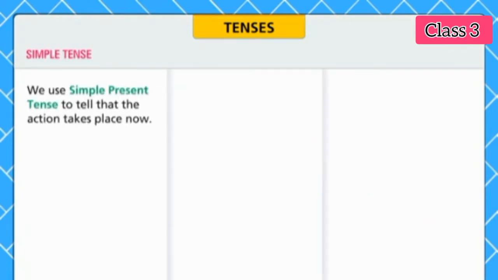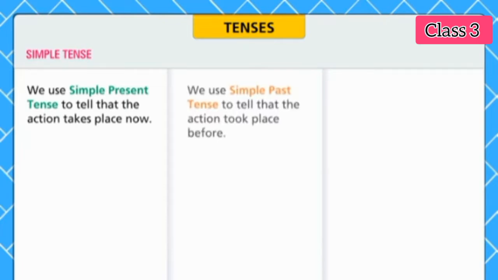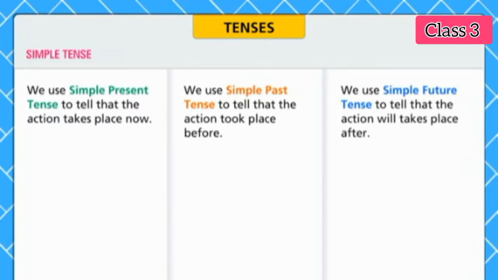We use simple present tense to tell that the action takes place now. We use simple past tense to tell that the action took place before. We use simple future tense to tell that the action will take place after. Let us see some of the examples.